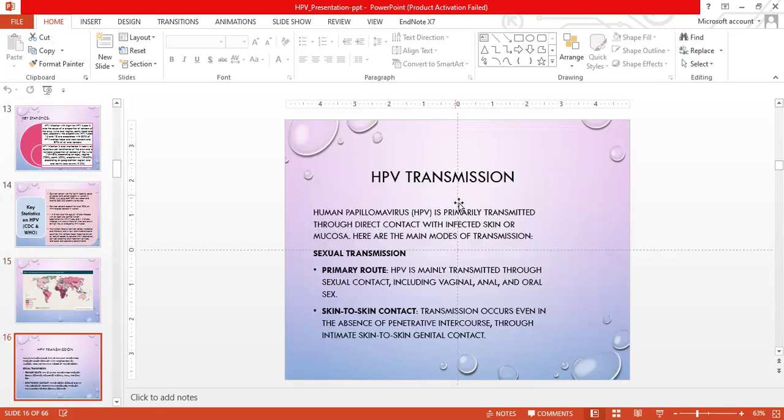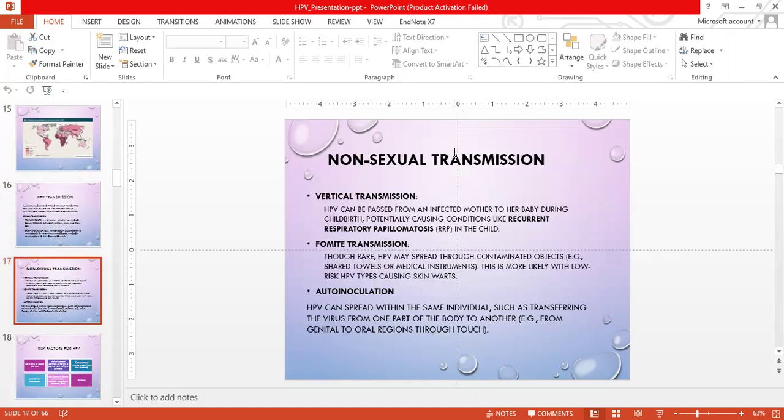HPV transmission. Human papilloma virus is primarily transmitted through direct contact with infected skin or mucosa. Here are the main modes of transmission. Sexual transmission: HPV is mainly transmitted through sexual contact, including vaginal, anal, and oral sex. Skin-to-skin contact transmission occurs even in the absence of penetrative intercourse, through intimate skin-to-skin genital contact.